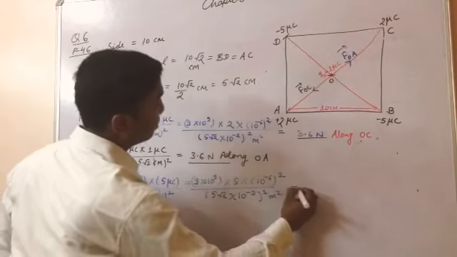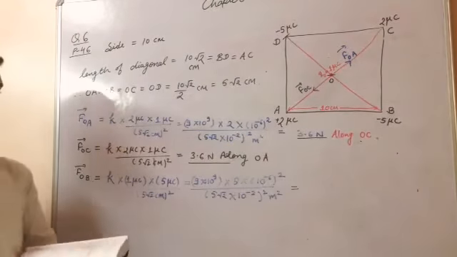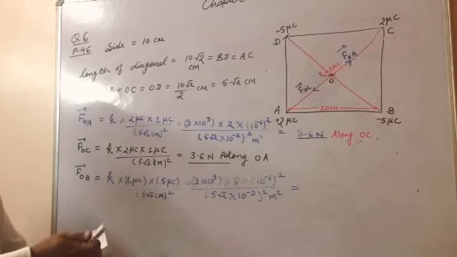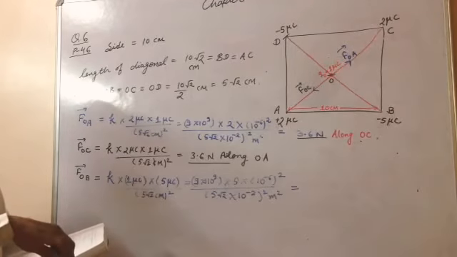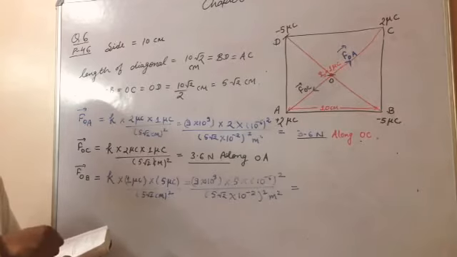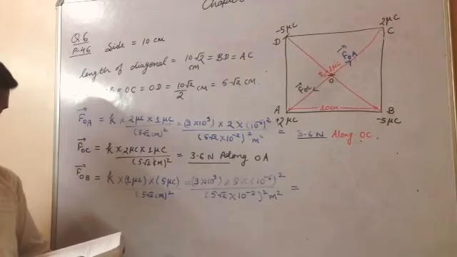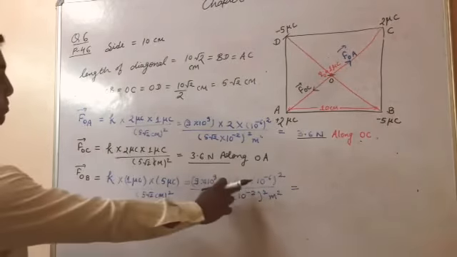Now on solving, what answer would you be getting? FOB. 9 times 5 is 45.